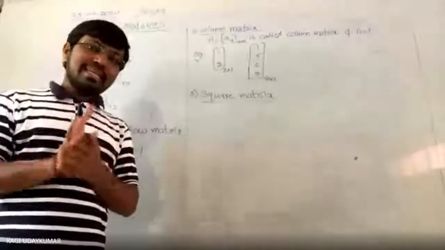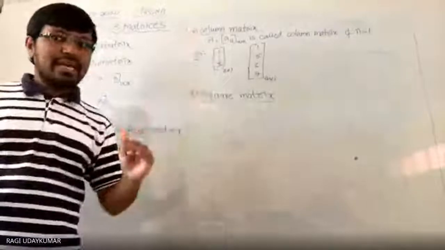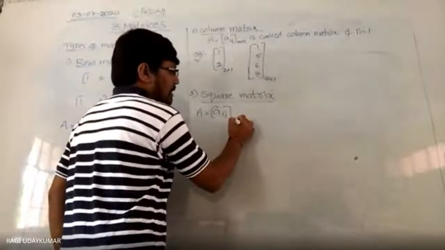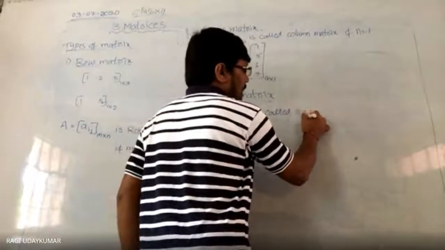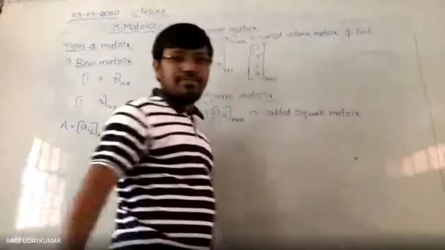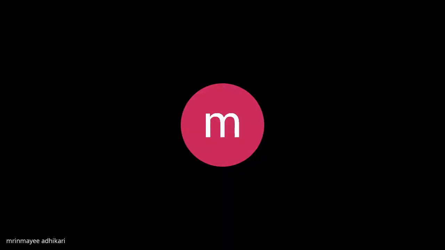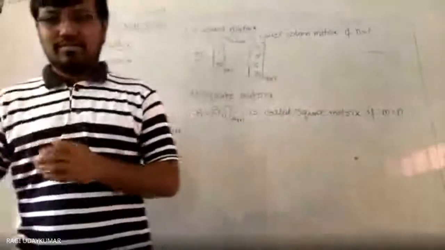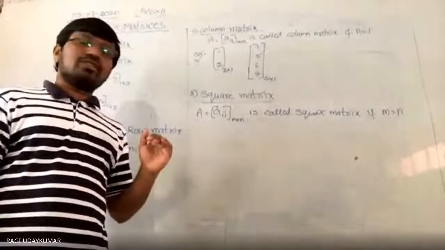Write this in sentence form. Mathematically, A = [aij] m by n is called a square matrix if m is equal to n. If the number of rows and columns are equal, then the matrix is called a square matrix.